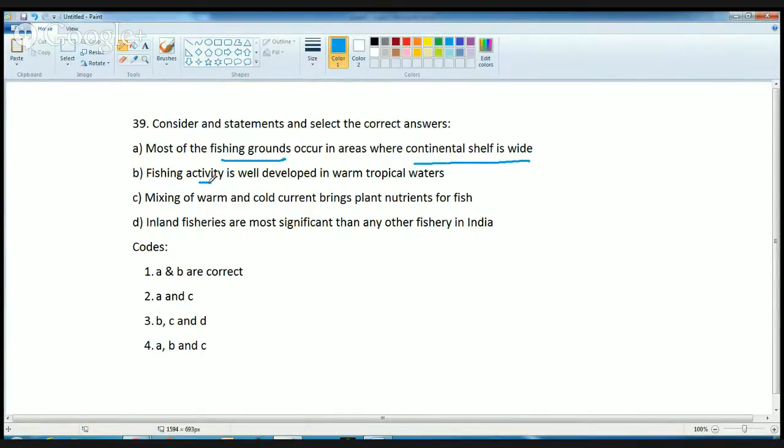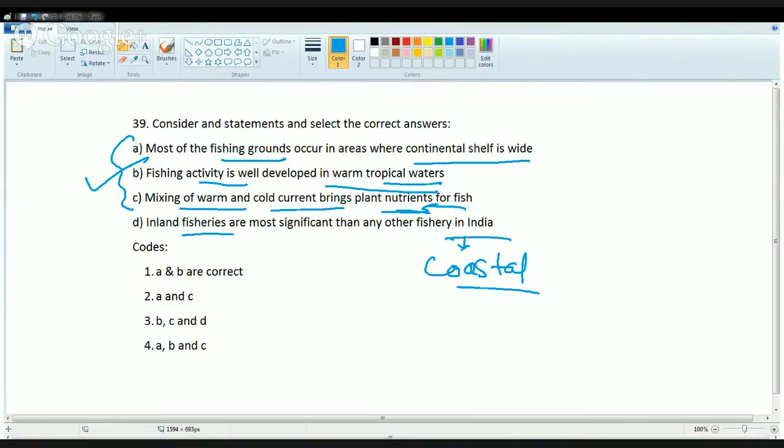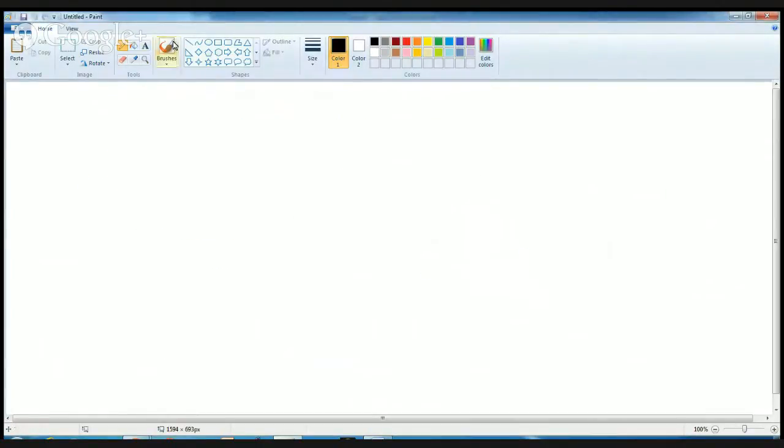The next is fishing activity is well developed in warm tropical waters. That's again true. And where the warm and the cold currents meet, a lot of plant nutrients are found, which brings the fishes in that area. So these three are the correct options. Now in India, it says inland fishing is more significant. That's totally incorrect because in India, the main fishery is the coastal fishery along the coastline, the east coast and the west coast.